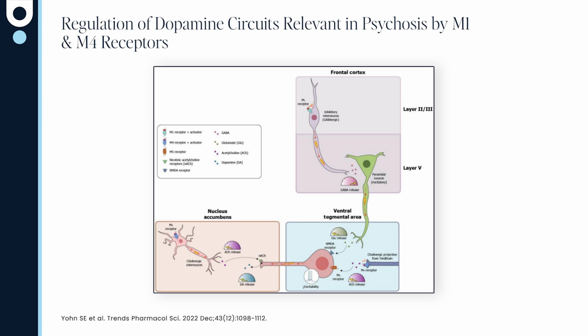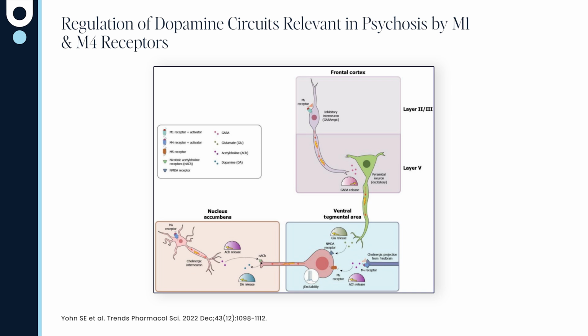At the same time, there's a cholinergic interneuron in the associative striatum, and when here acetylcholine is reduced by M4 stimulation, we also have a decrease in presynaptic dopamine transmission. That's the bottom-up antipsychotic effect.